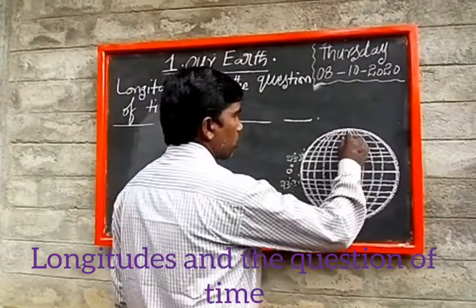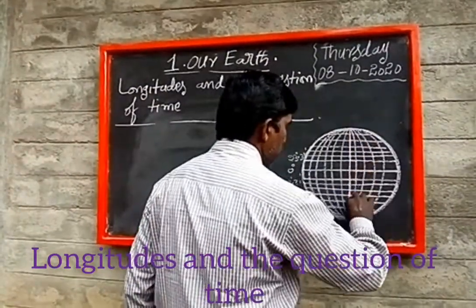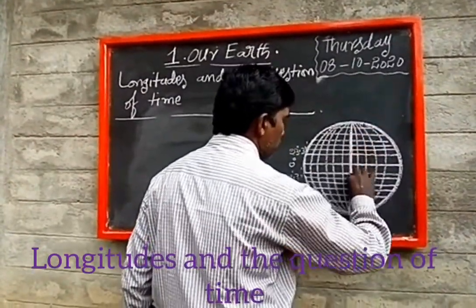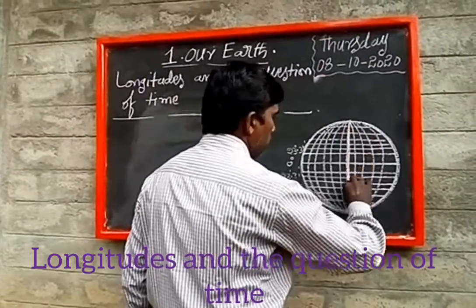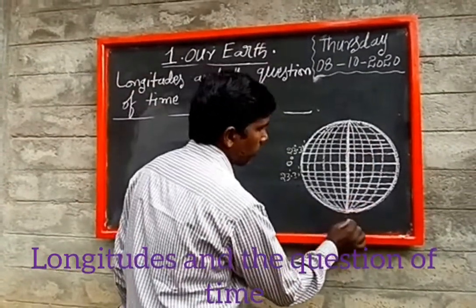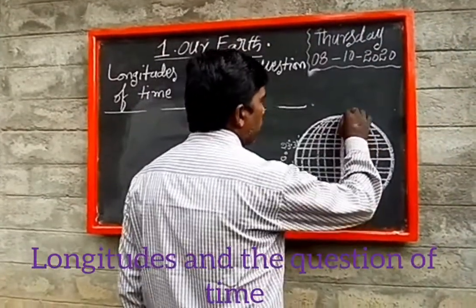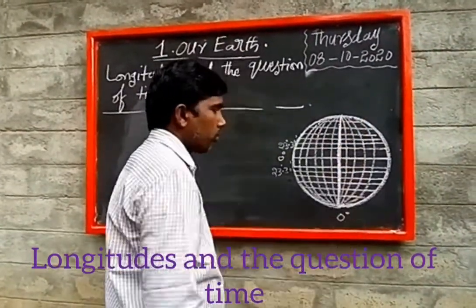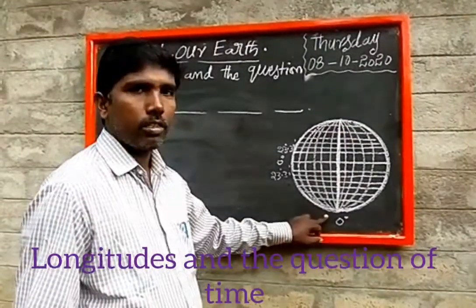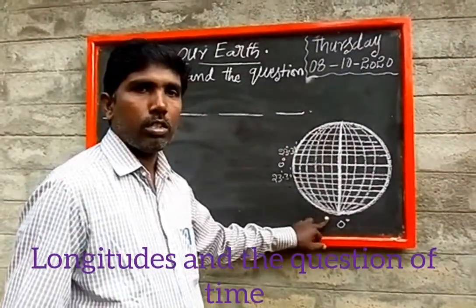Like the latitudes, there are some other important longitudes also. This is called 0 degree longitude. Opposite of this 0 degree longitude, 180 degree longitude is there.